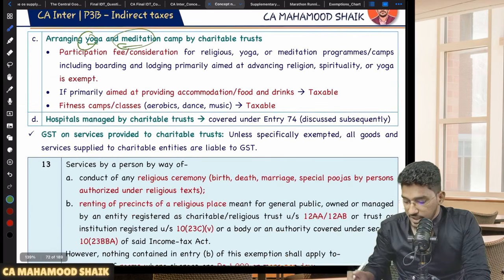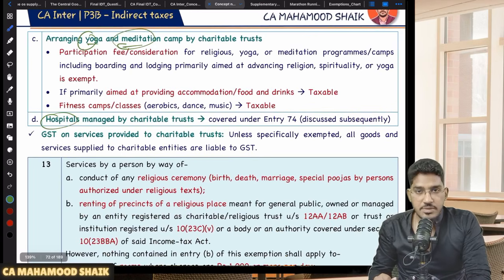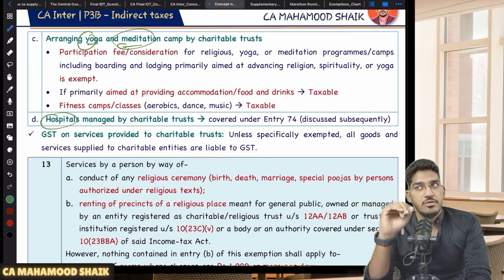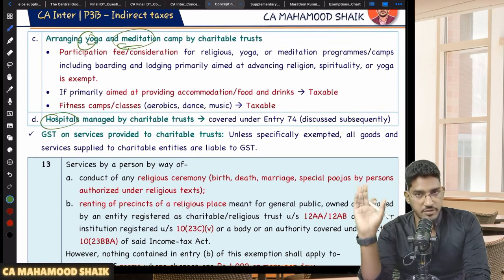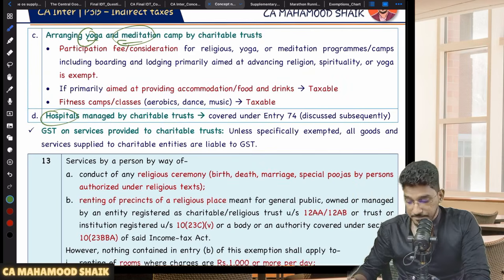Then, sir, what about hospitals managed by charitable institutions? For hospitals, anyhow, we have altogether different bunch of exemptions. There we will try to cover hospital related exemptions. Healthcare services related exemptions, we have a separate category.